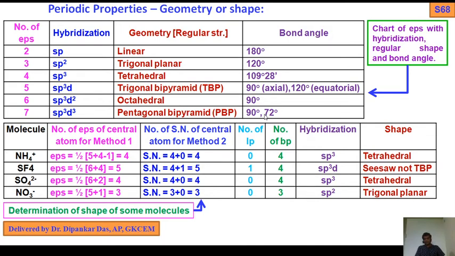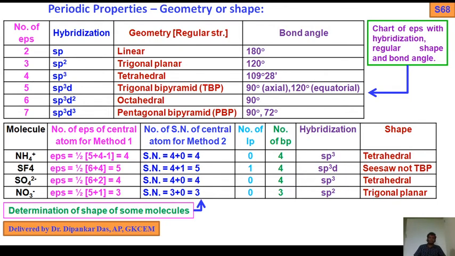So bond angle 90 degree, 72. In case of octahedral, bond angle 90 degree. In case of sp3d trigonal bipyramid, I have written two cases: for axial, 90 degree, equatorial 120 degree. So this is the bond angle of a particular EPs of a central atom, corresponding hybridization and geometry.